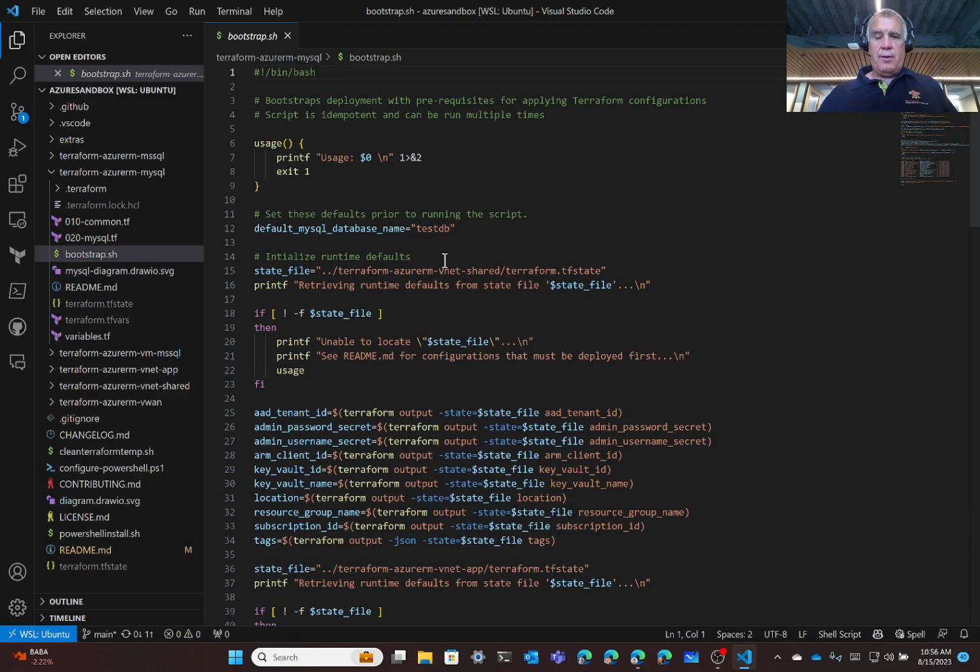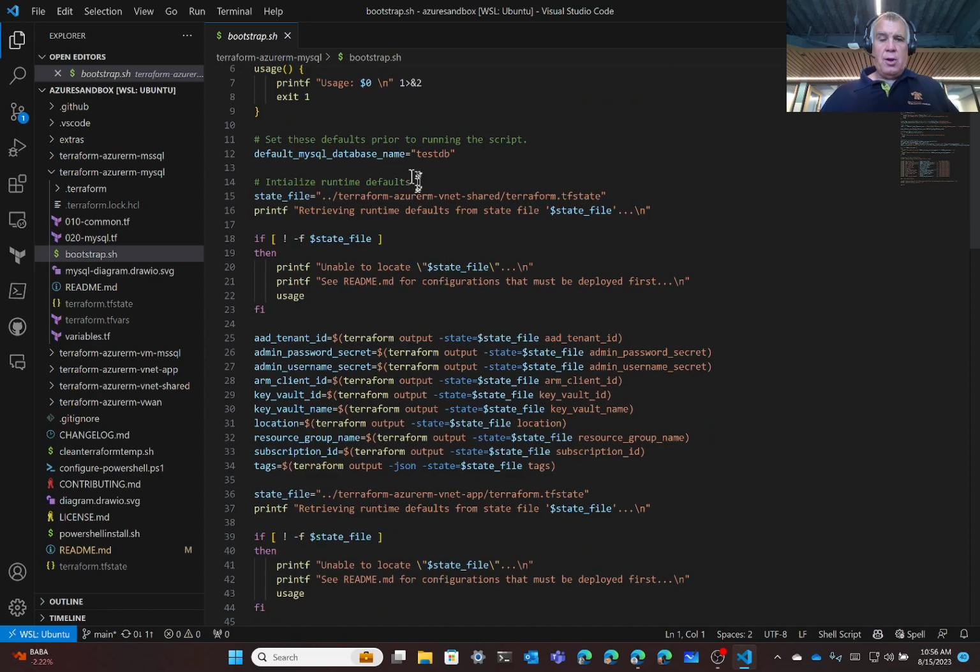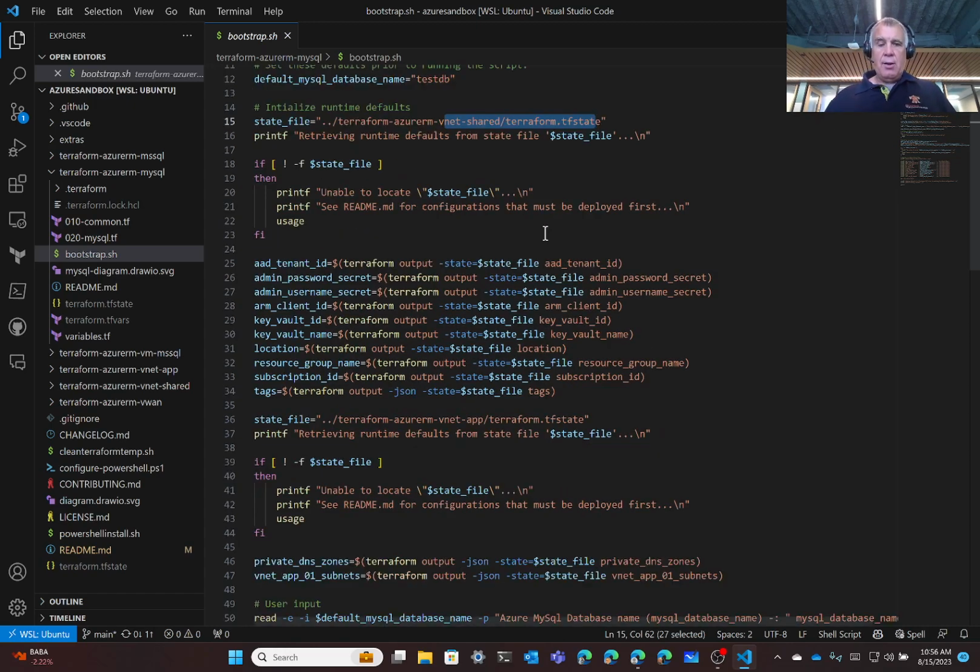So this should be pretty familiar for you. The first thing we do is we go out and get the configuration information from VNet shared from the state file there. And we populate some environment variables using this Terraform output command. So these are all the dependencies on VNet shared that we're initializing here.